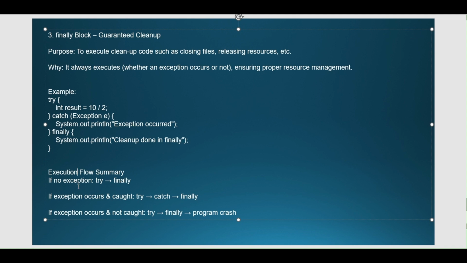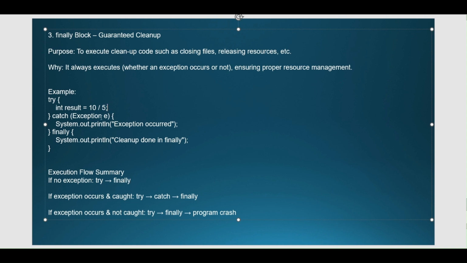So how does the execution flow summary go? See, if no exception occurs, for example here it is 10 by 5, not 2, then the exception will not occur. So the control will not go into the catch block, it will go directly to the finally block. So if no exception occurred after try, the control will go to the finally block.